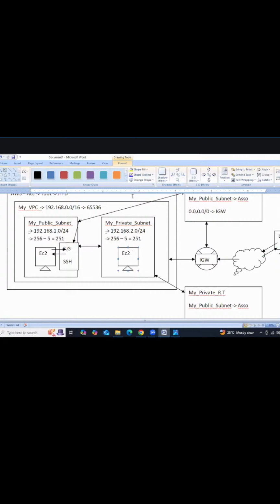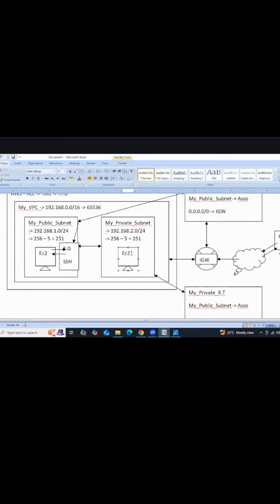Can we access this EC2 instance? It's possible. Can we access this one? We are unable to access this one. Then how do we access it? Here I'm deploying databases, installing a DB server in this instance. Because of security, we kept the databases in the private subnet. So now how do we access it? With the help of this instance.